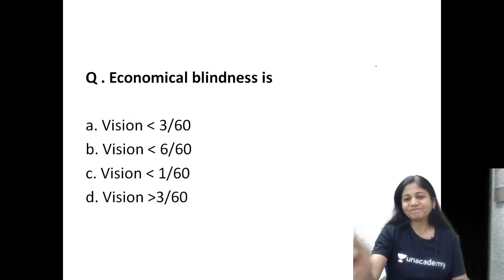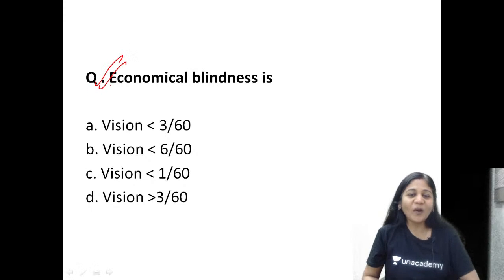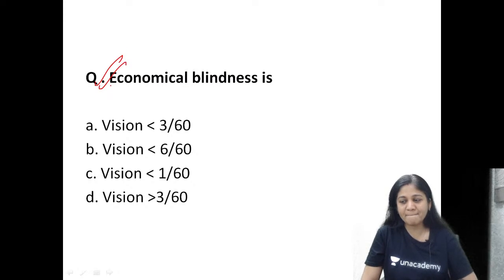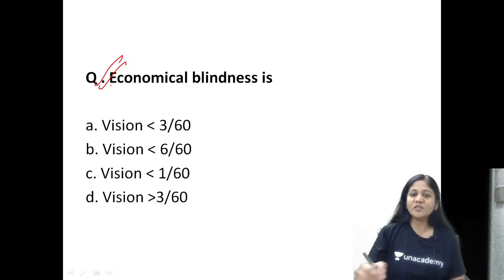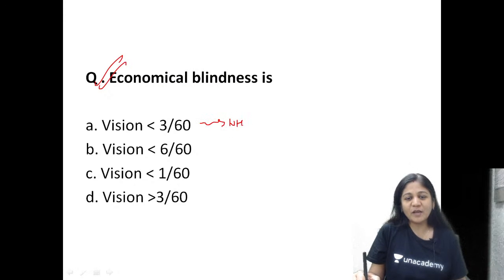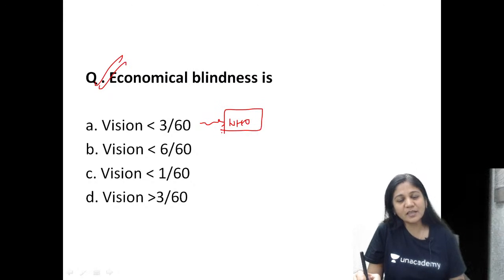Now, a question which is again important for your exam. What is economic blindness, friends? How do you define economic blindness? The WHO definition of blindness is when the best corrected visual acuity is less than 3/60.